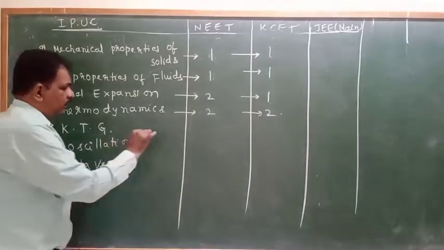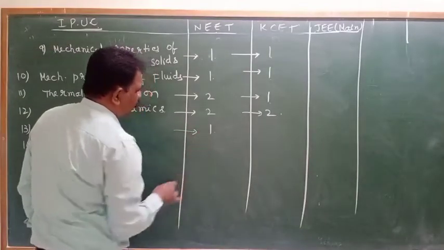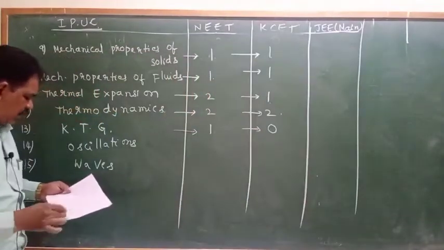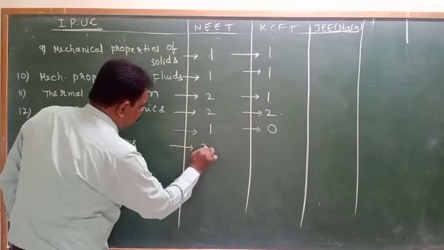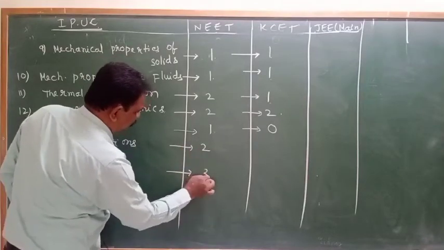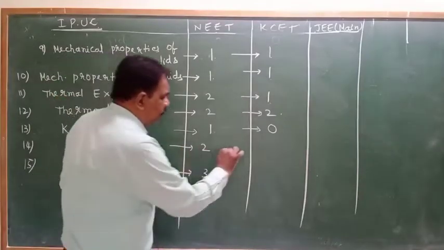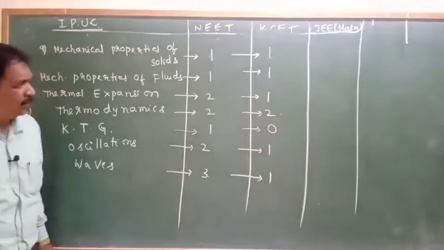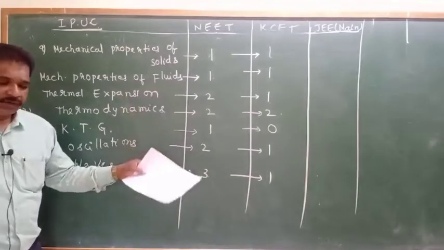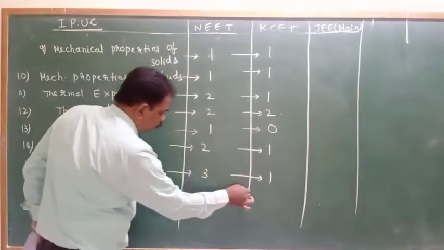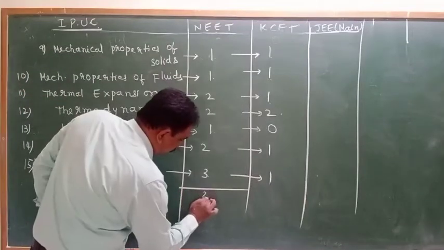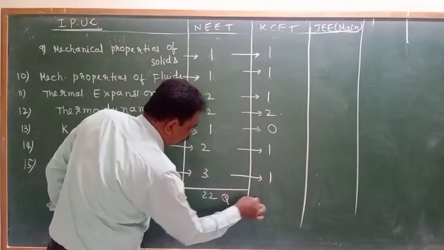KTG, 1. Here it will be 0. Here oscillations 2 questions. Here waves 3 questions. Here it will be 1. Here also it will be 1. From first lesson to here, if we count, finally 22 questions will come.